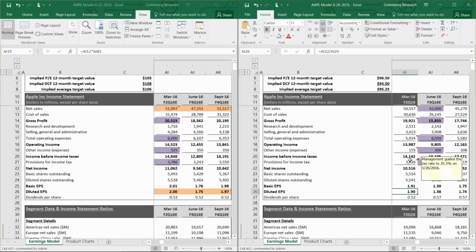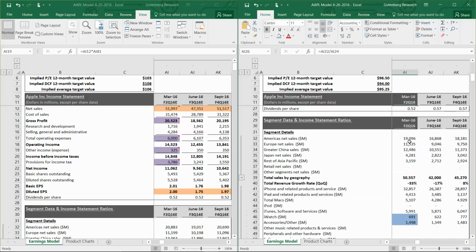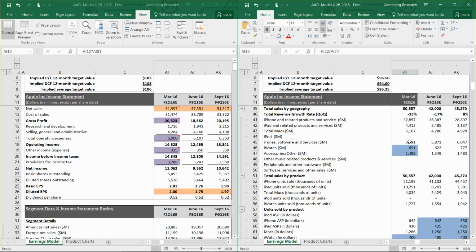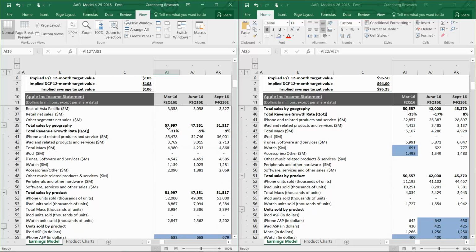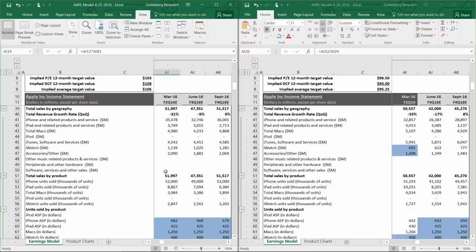So overall, not a great quarter. Let's take a look by segment. So we're going to scroll down to the details where we have the units sold. Let's take a look, starting with the iPhones. We had estimated 52 million iPhones sold, and it was actually 51.193, so it missed our expectation.